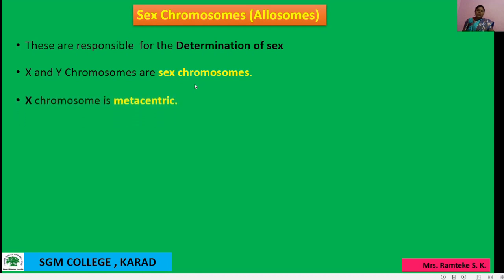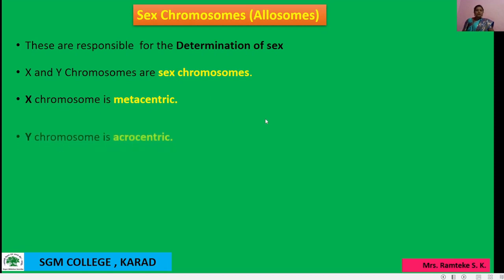X and Y chromosomes are the sex chromosomes. The X chromosome is straight, rod-like, and longer than the Y chromosome.